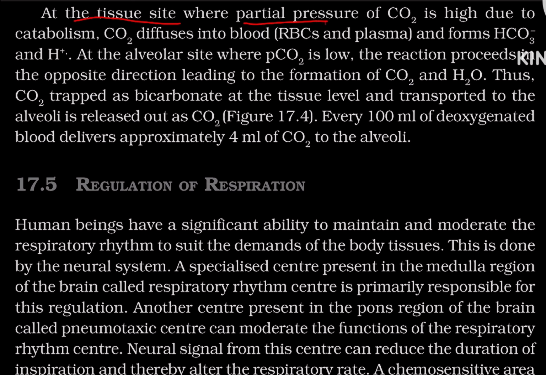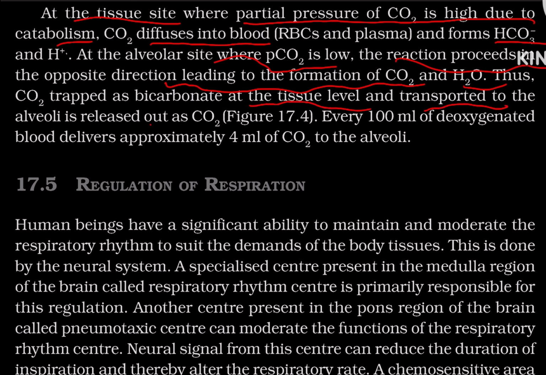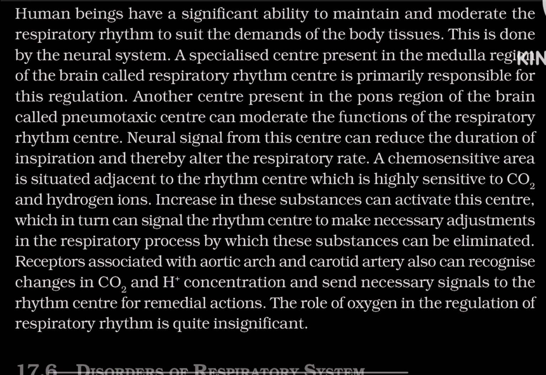At the tissue site, where the partial pressure of CO2 is high due to catabolism, CO2 diffuses into blood, that is RBC and plasma, and forms bicarbonate and H plus. At the alveolar site where the PCO2 is low, the reaction proceeds in the opposite direction, leading to the formation of CO2 and H2O. Thus, CO2 trapped as bicarbonate at the tissue level and transported to the alveoli is released out as CO2. Every 100 ml of deoxygenated blood delivers approximately 4 ml of CO2 to the alveoli.